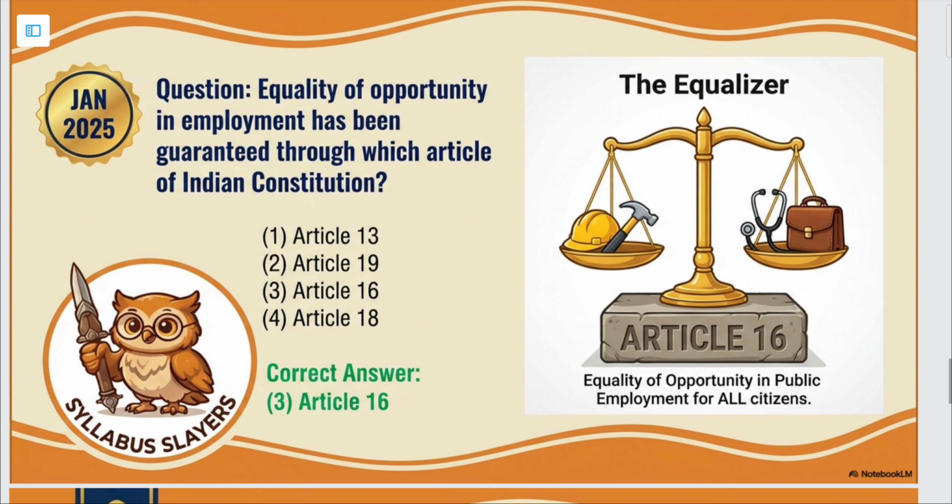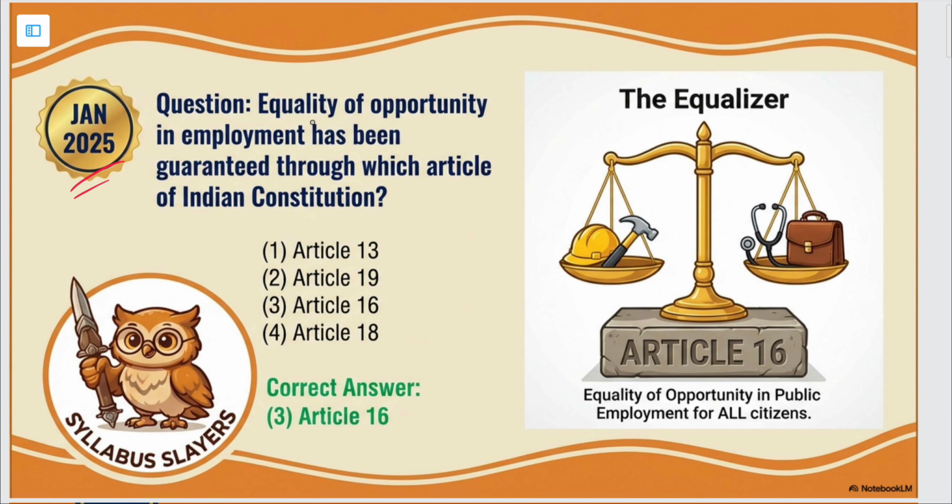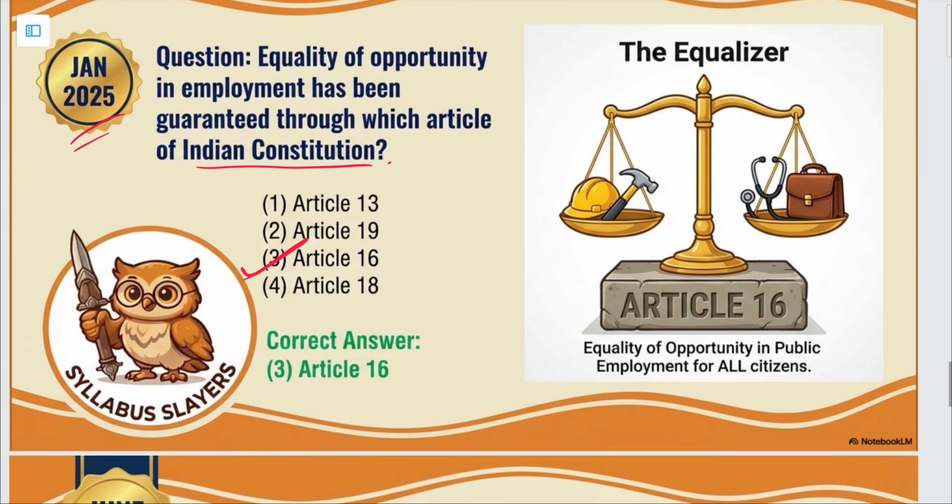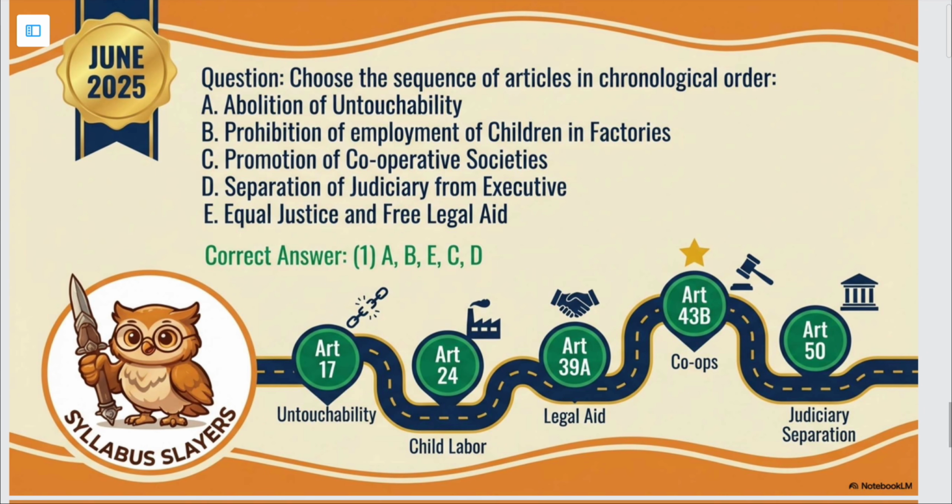नेक्स्ट है जनवरी 25 का क्वेश्चन है. Equality of opportunity in employment has been guaranteed through which article of the Indian Constitution? So the answer for this is Article 16. ठीक है, this is a very simple question. Next है जून 25 का है.